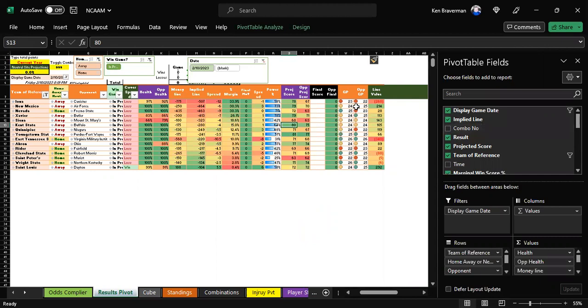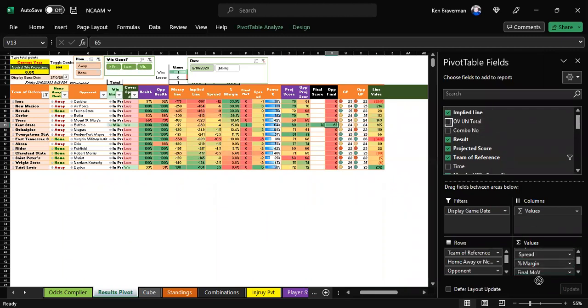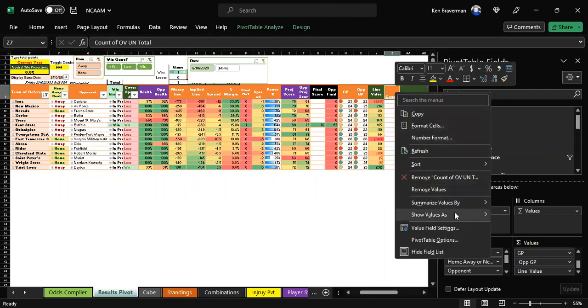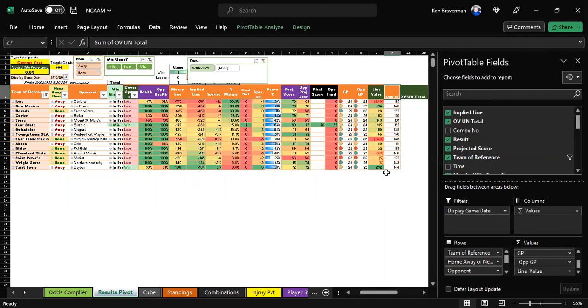I'll show you. So there's 2 different ways to do this at least. First thing we could do is add the field that we just created here, which is called the total points field, the over under total field. We can bring that in at the very end. It'll be the last thing we have now. It's going to pop on the end in column Z. And we want to make it a sum, actually, is fine, not a count.